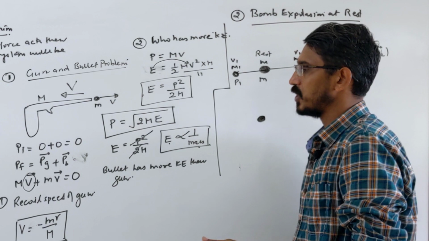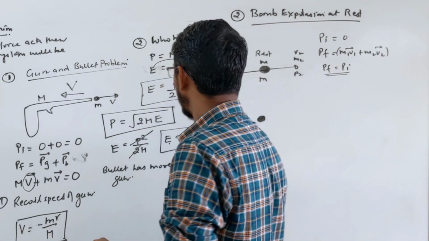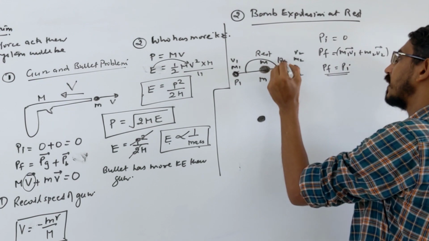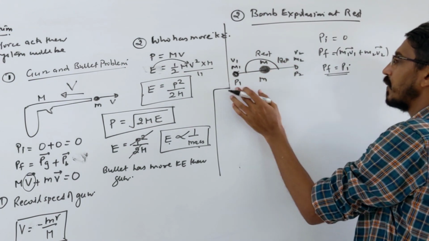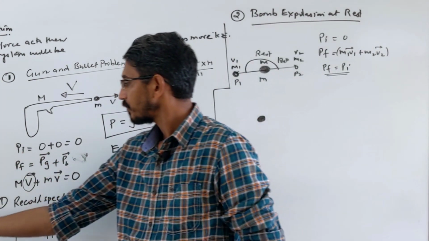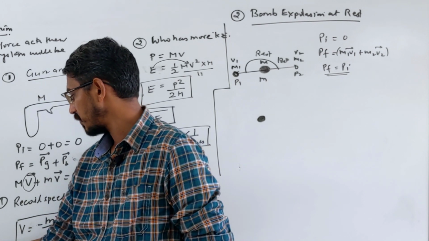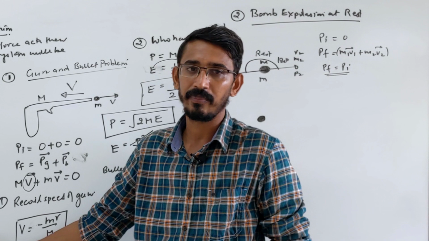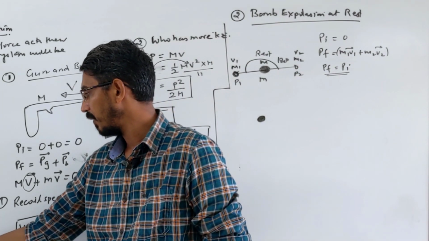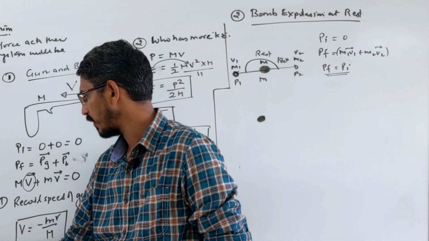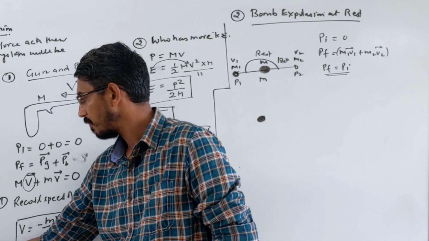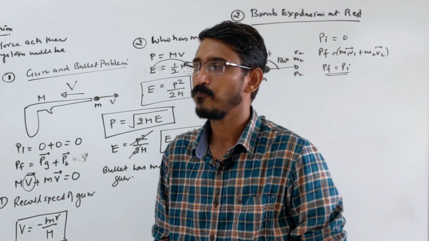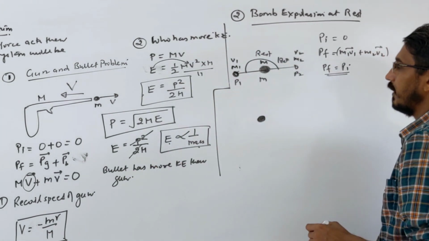Because in this formula, these are two bodies moving at what angle? You say 180 degree angle, right? So you want to add the momentum p1 and p2, so what comes? Root of p1 square plus p2 square plus 2 p1 p2 cos 180. Cos 180 is what? Minus 1. So how does the formula come? Like p1 square plus p2 square minus 2 p1 p2, which becomes p1 minus p2 whole square under root. So the answer becomes simply p1 minus p2. Correct now? So that's why you can write directly.